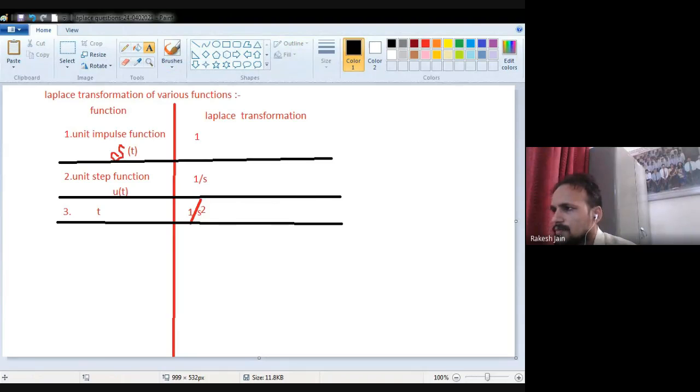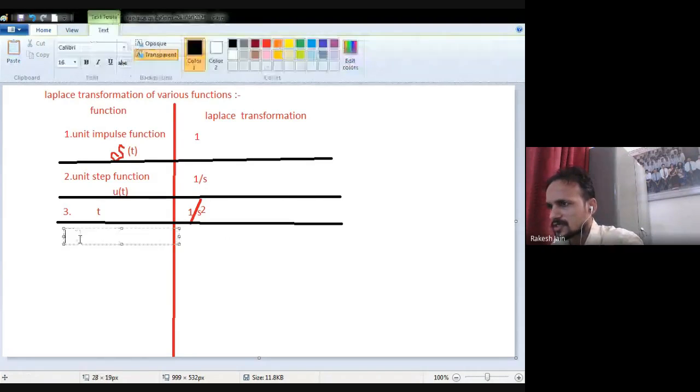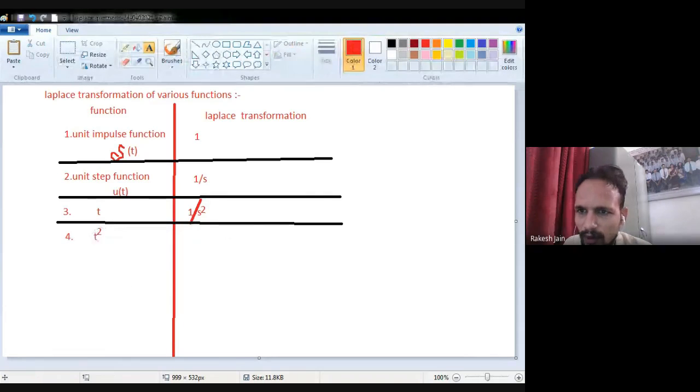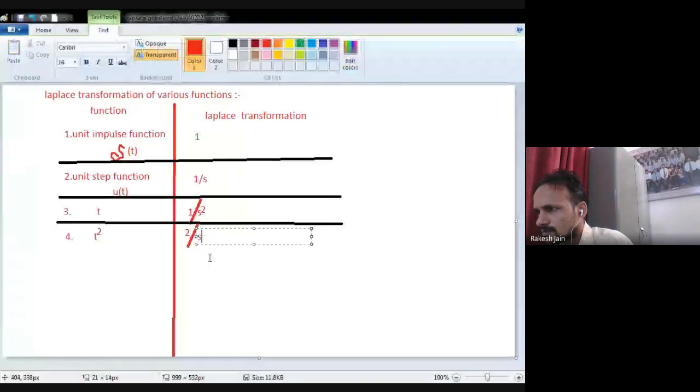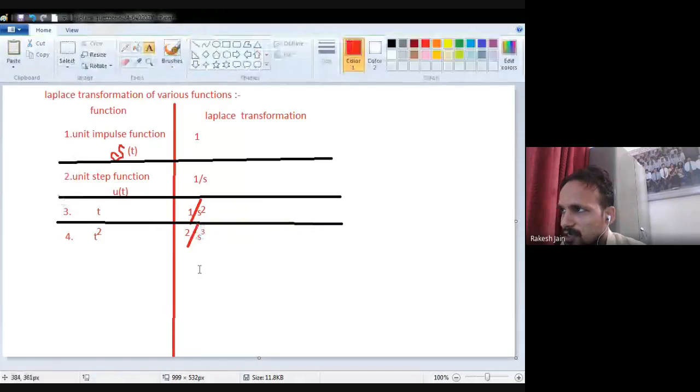My function is t square now, and the Laplace transformation of t square is 2 divided by s cube. So 2 divided by s cube is the Laplace transformation for t square.